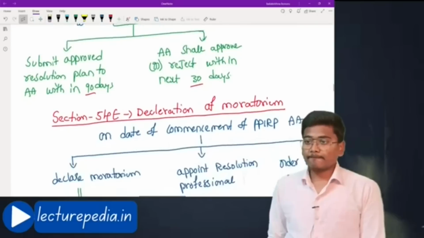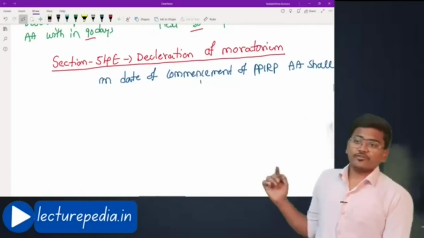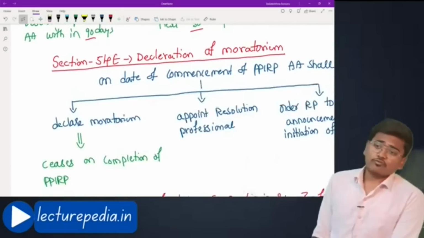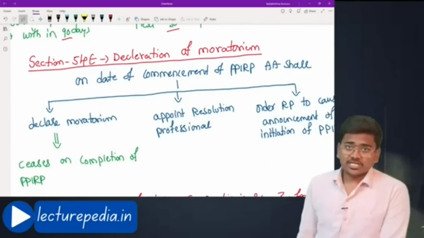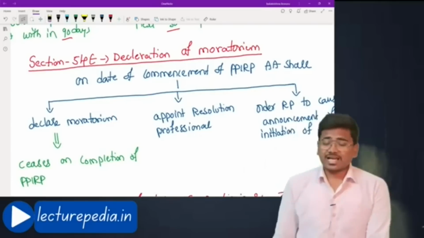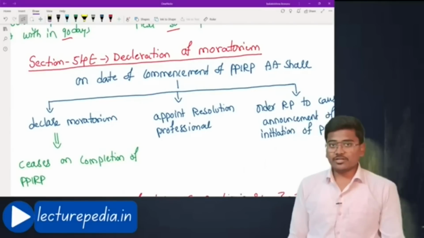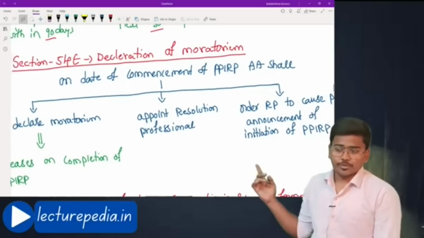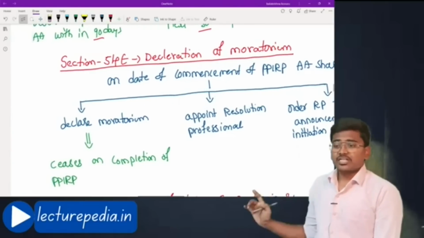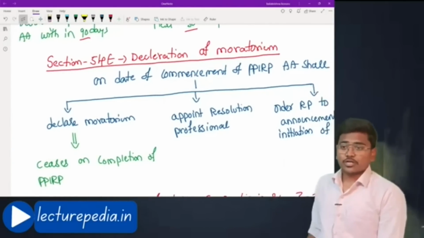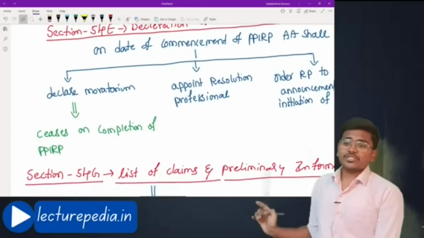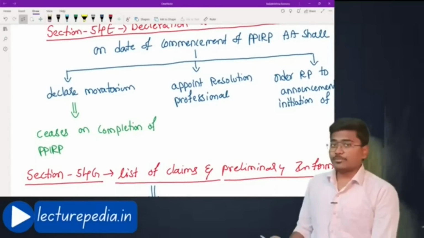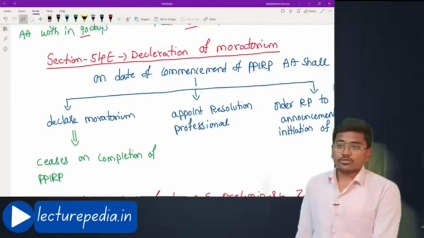Next, section number 54E, declaration of moratorium. Once the PPIRP application is accepted by the adjudicating authority, it will declare the moratorium. The same concept: on the date of commencement of PPIRP, the adjudicating authority shall declare moratorium. When will this moratorium complete? It ceases on completion of PPIRP. Once PPIRP comes to an end, this moratorium also comes to an end.